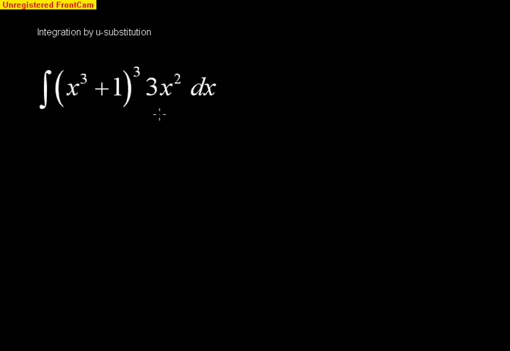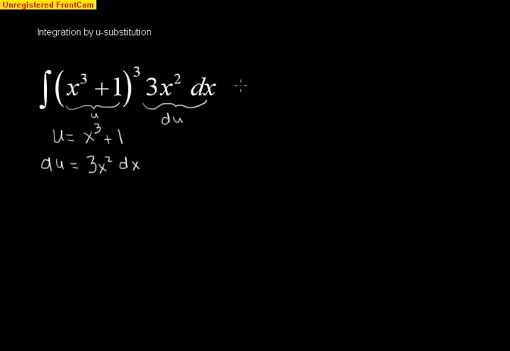And when you do U-Substitution, as we stated in class, we want to let u equal whatever is inside of a function. So we notice right here that the x cubed plus 1, we're going to let that equal u. So we're going to have x cubed plus 1. Then we have to take the derivative of that. So the derivative of u would be 3x squared, and we'll write it in differential form, dx, because we took the derivative with respect to x. So now you notice this is what we let u equal, and our derivative is right here on the outside.